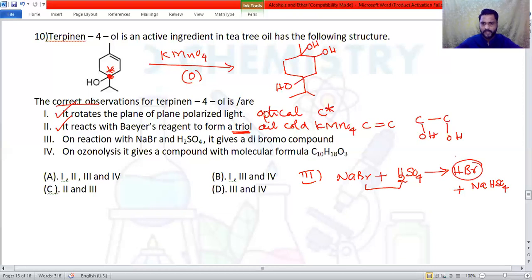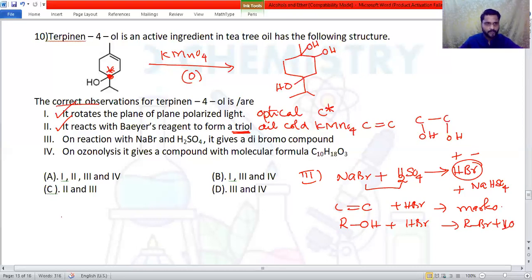You know that HBr gives H plus and Br minus in aqueous solution. Whenever there is a carbon-carbon double bond, HBr can react to give the Markovnikov product. HBr can also react with the alcohol. Alcohol reacts with HBr to give the alkyl bromide, and the side product is a water molecule.